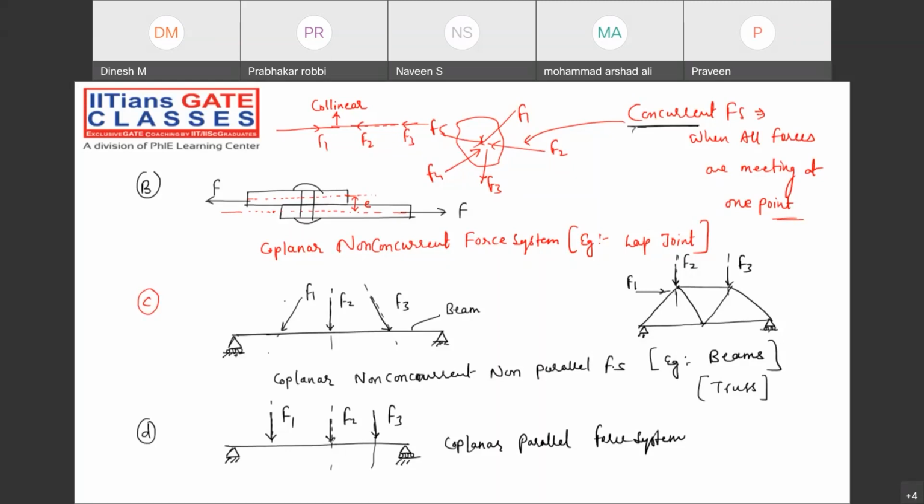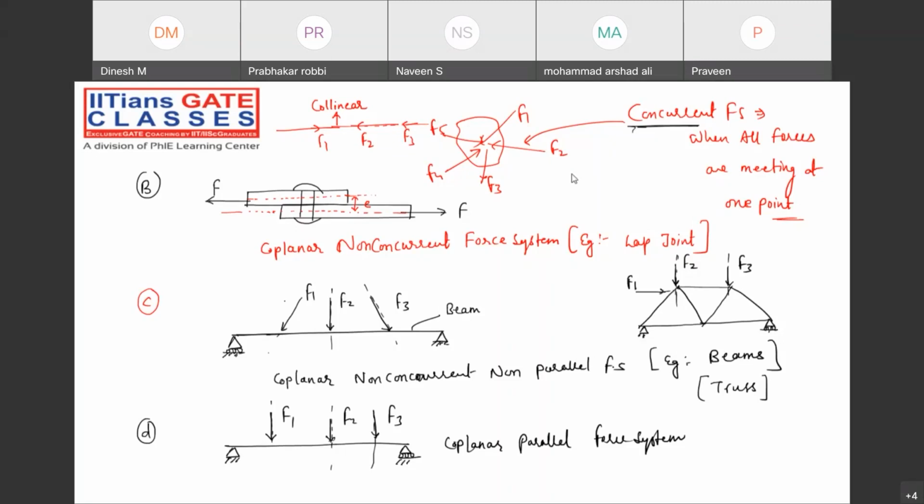How can you say it's coplanar? Tell me. How can you imagine that the fluid will be flowing in a particular plane, like a paper? Suppose the fluid flows in a particular XY plane or XZ plane, then how can you say it's a single plane system? It's three-dimensional, right?